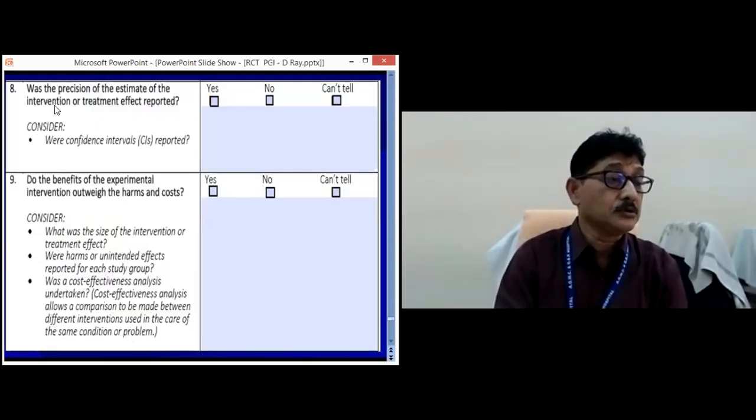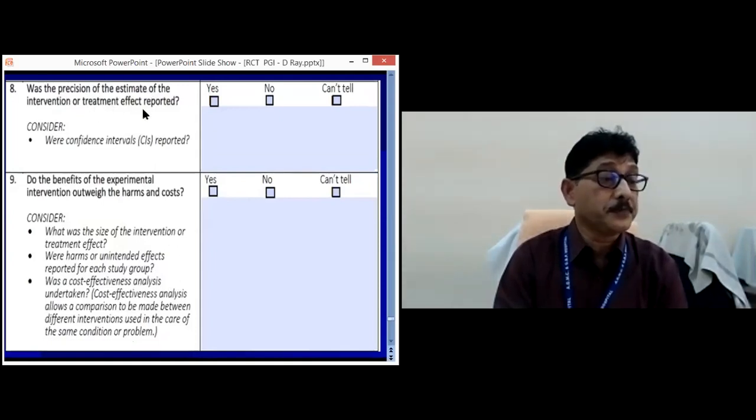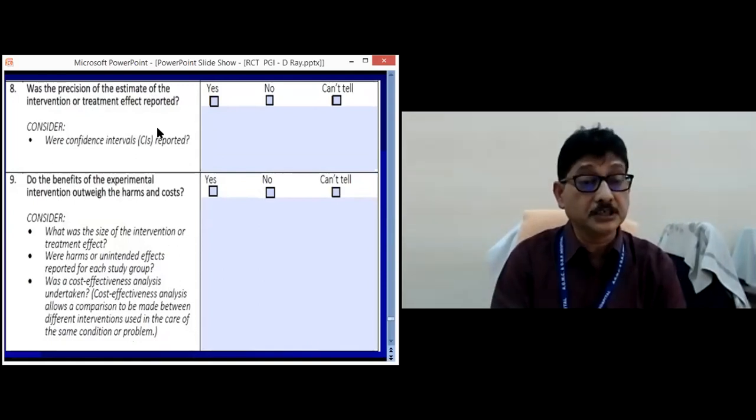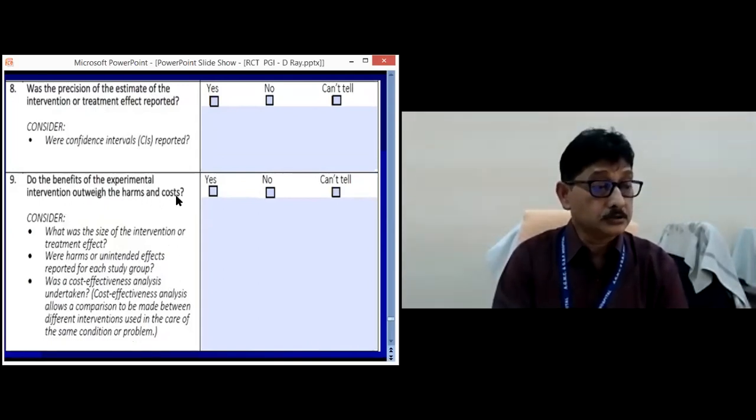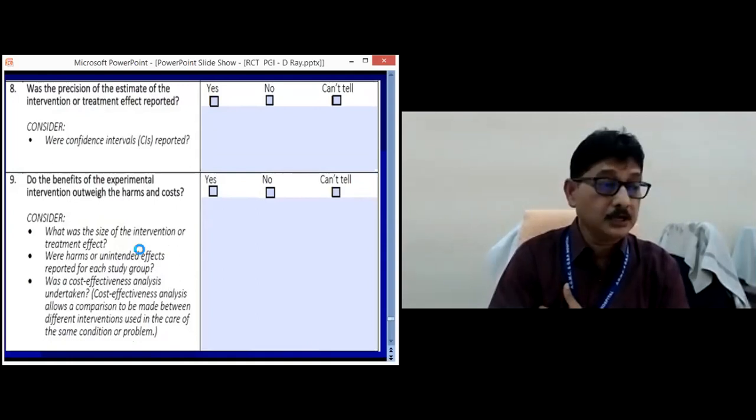Then number 8 was whether the precision of the estimate of the intervention or treatment effect was reported. That means whether the confidence interval has been reported or not. Do the benefits of the experimental intervention outweigh the harm and the cost? So is it useful or not? Whether it will be cost effective or not, that has to be analyzed.